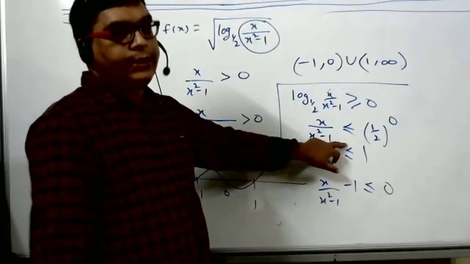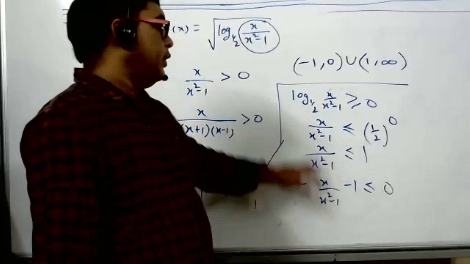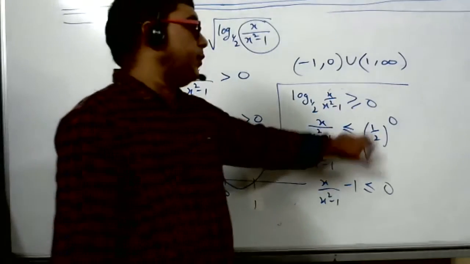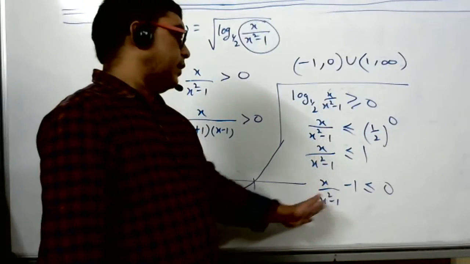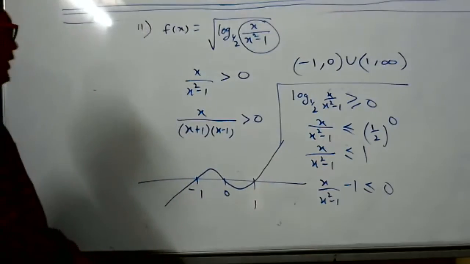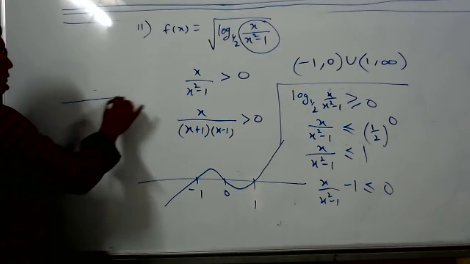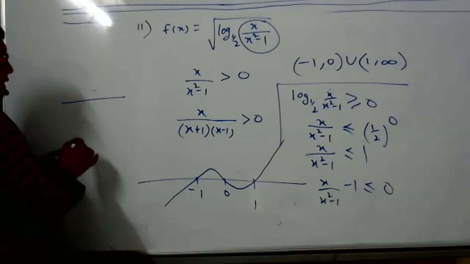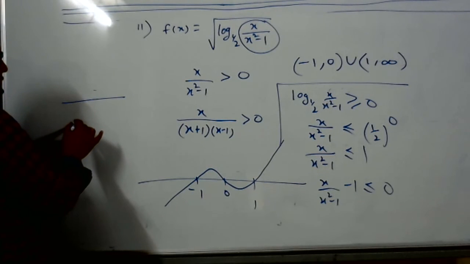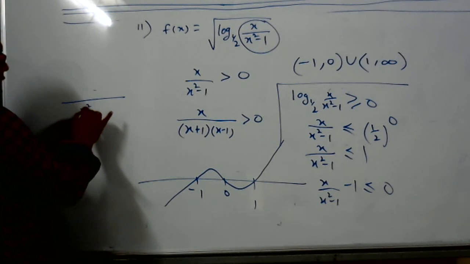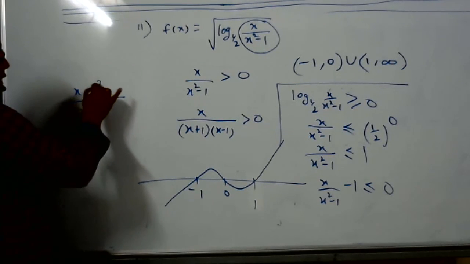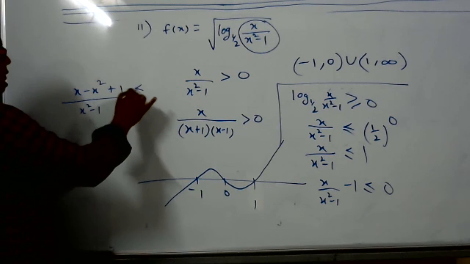Why it will change, I will tell you tomorrow because now there is no time. So same thing I wrote. 1 by 2 to power 0 is 1. 1 will go on the left side. We will get x by x square minus 1 minus 1. Take LCM. What is the LCM now? LCM how much? Minus x square plus 1. X square minus 1. X minus x square plus 1 less than equal to 0.